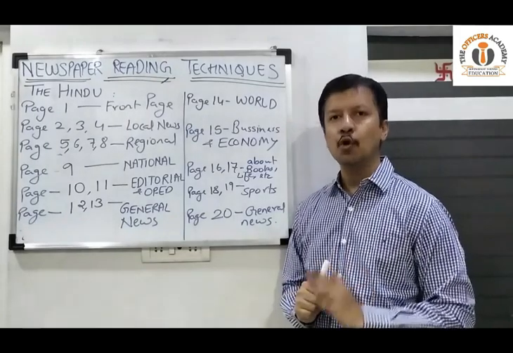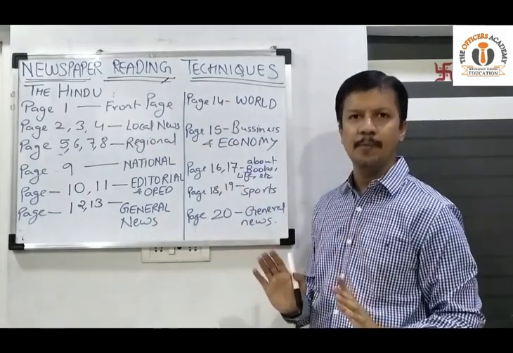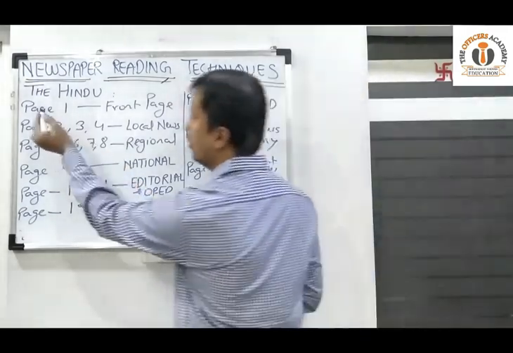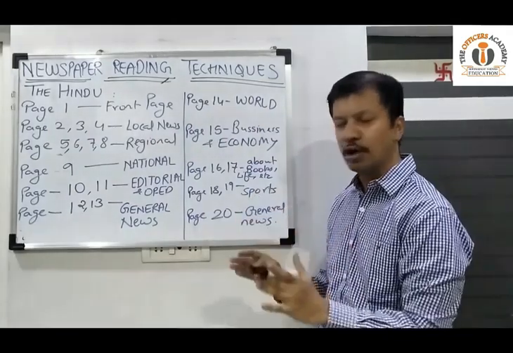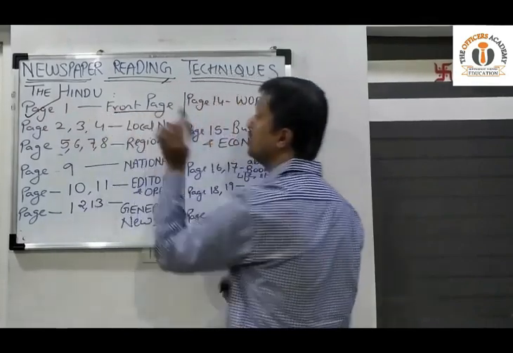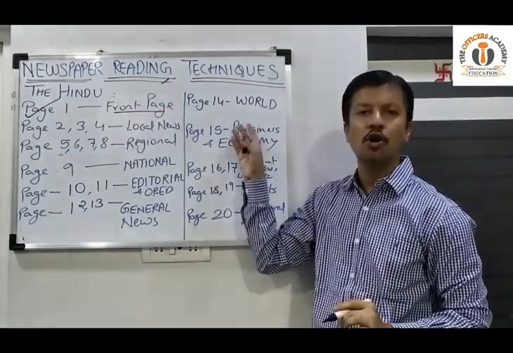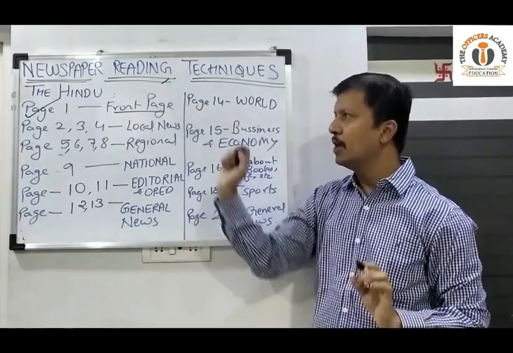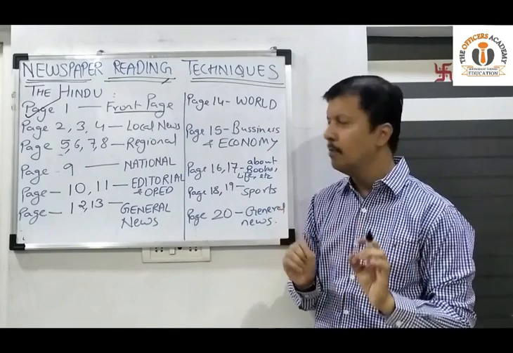Okay, so what is the approach that we are going to follow? Let us try to understand. We will scan the entire newspaper every day. Now see, page 1, I'll just tick mark which are the most important pages for us where we have to scrutinize and go a little slow. First, the most important is page 1, front page, because we have seen that news from different sections, regional, national, economy, international relations appear on page 1. So page 1 we have to read slowly. We have to try to spot the news from current affairs.